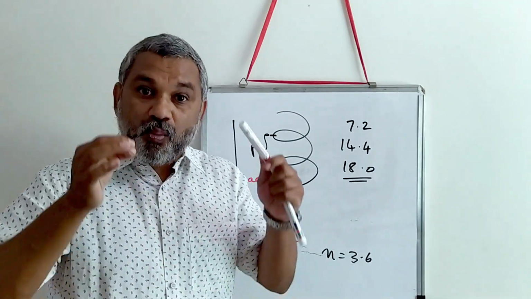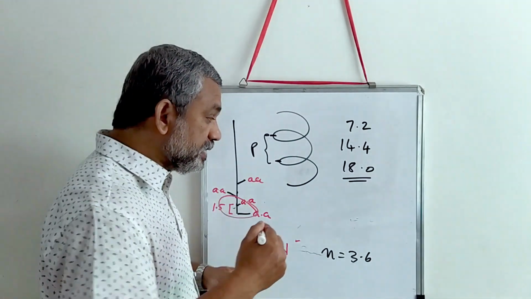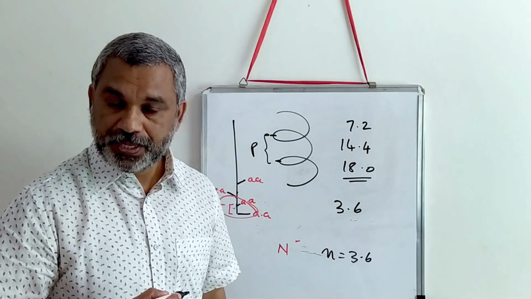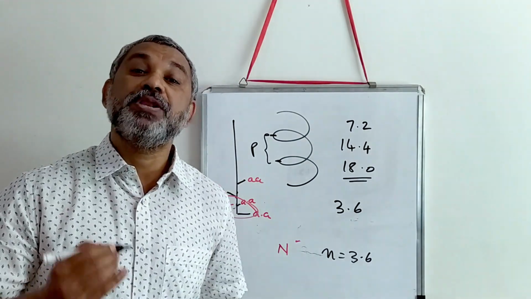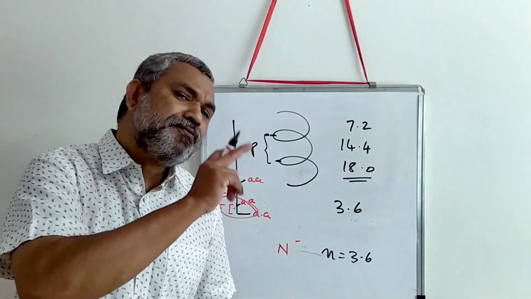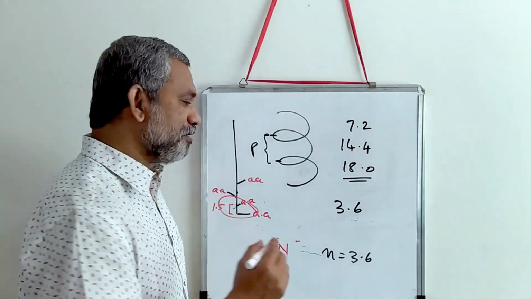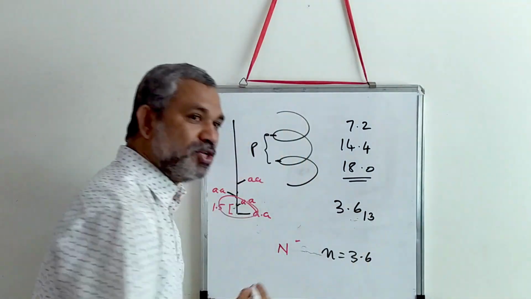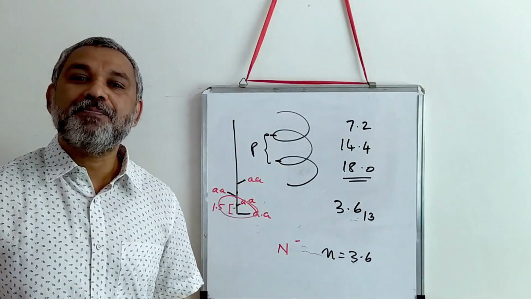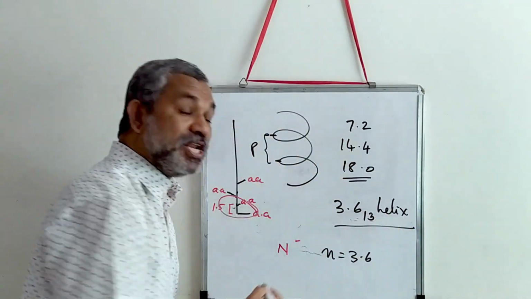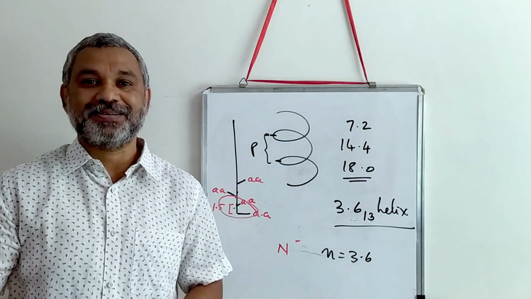So what is existing in our body is 3.6 amino acids per turn. So this is called 3.6 helix. If you count the number of atoms, it is roughly about 13. So therefore, it is known as 3.6-13 helix. Okay, it is called 3.6 helix.